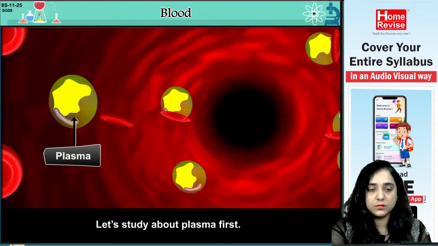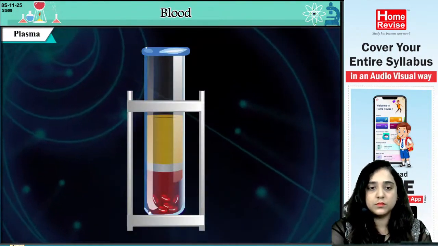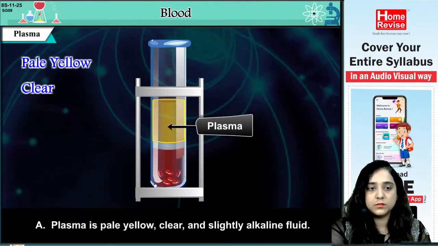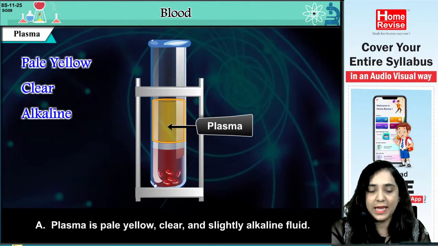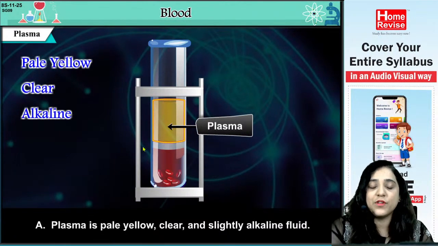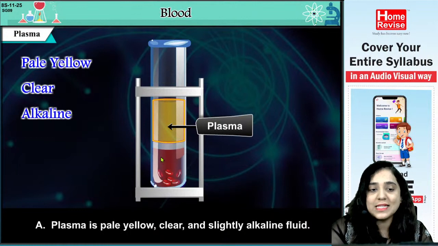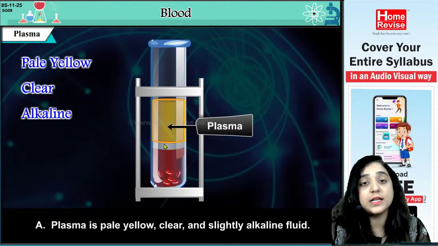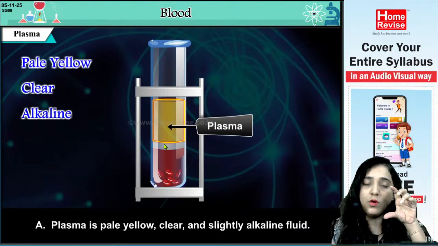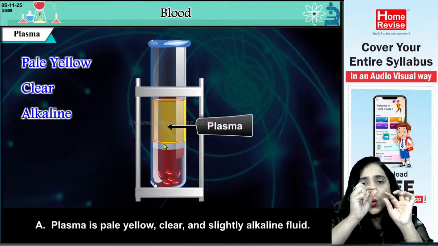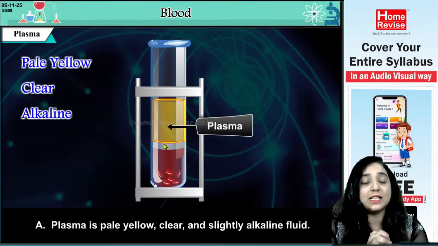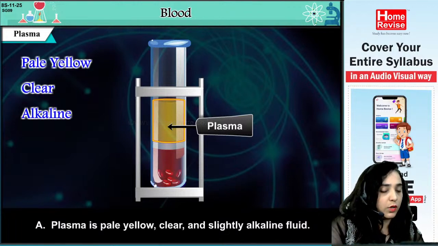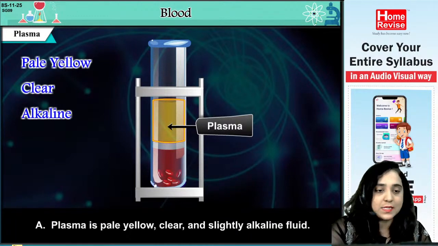Let's study plasma first. Plasma is a pale yellow, clear and slightly alkaline fluid. Whenever blood is sampled in a test tube, you can see a pale yellowish, clear color at the top layer, unlike blood, which we say is dark red. This layer is pale yellow in color, slightly alkaline, and also clear. This is what plasma exactly is.